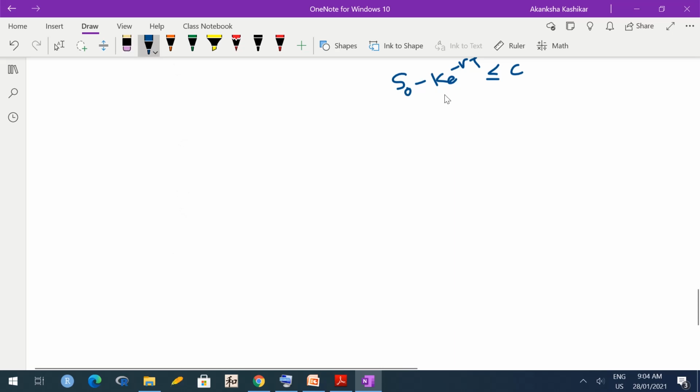Okay, so this was about the lower bound. We can also have an upper bound for the call option price. So C must be less than or equal to S0. That is an upper bound. Why? Let us follow the same argument. What happens if C is greater than S0? If C is greater than S0, it means that the call option is costing much more than it should.